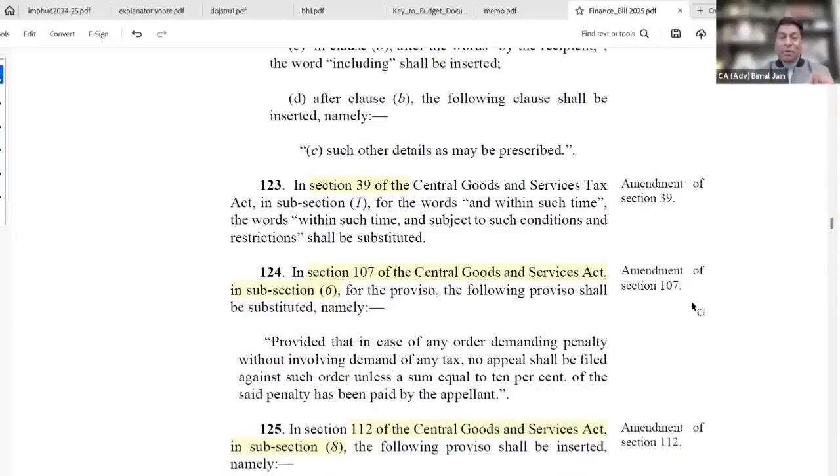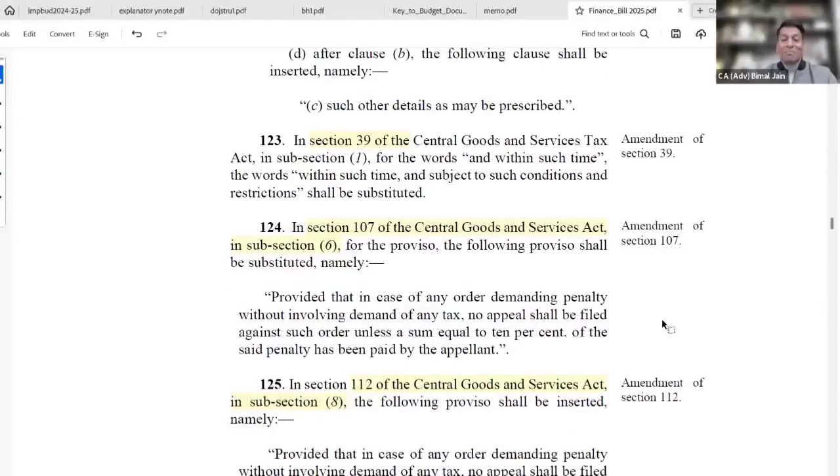Section 39 also talks about if you don't pay 3B of the previous tax period, you will not be able to file 3B for the current tax period. And even for filing 3B for the current tax period, you must file GSTR 1 first, then only 3B gets enabled, and 1 and 3B must match. Otherwise, notice under Section 75 Subsection 12 read with Rule 88C. So those are the relevant provisions you must keep in mind, and they are enabling provisions, putting conditions and restrictions that a registered person will not be able to file GSTR 3B for the non-compliances.